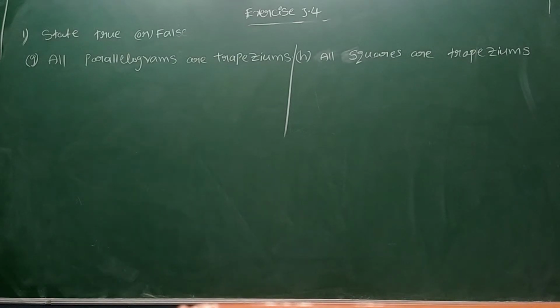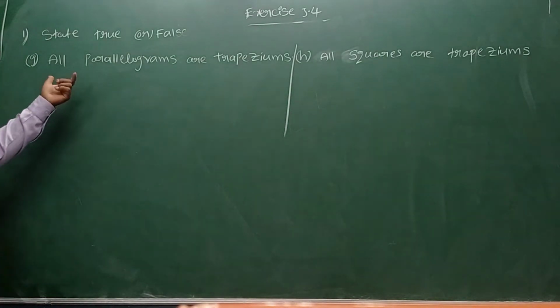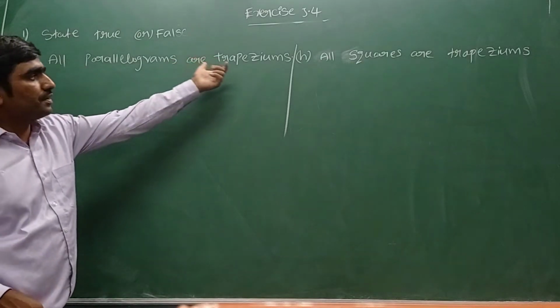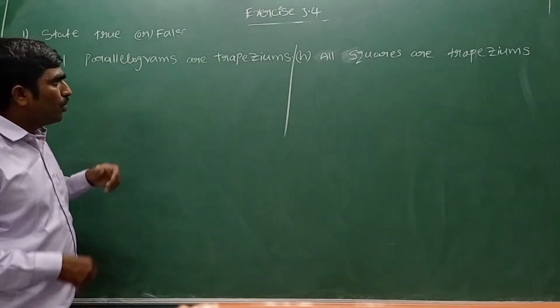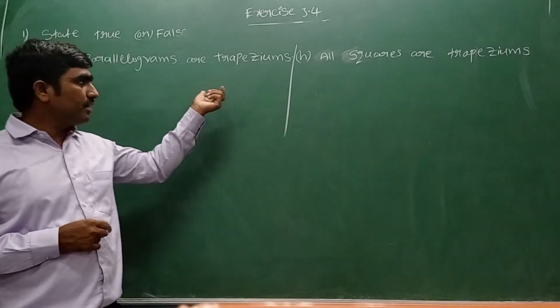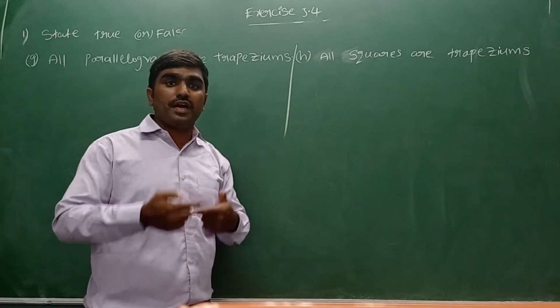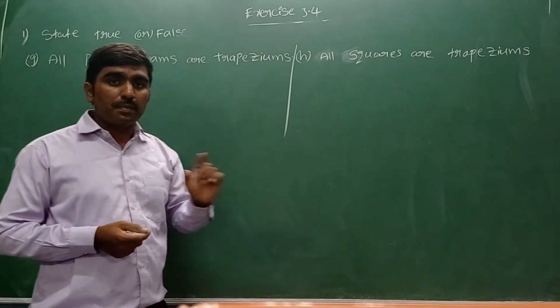Yeah. Next, see the remaining problems now. In the first bit, they are asking whether all parallelograms are trapeziums. What are the properties of a trapezium actually? A trapezium is nothing but we need one pair of opposite sides parallel.